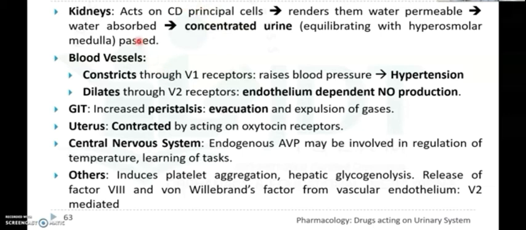So this is a most important question in GPAT: which drug is used in Wilson's disease, and the right answer is dimercaprol. It is also known as British anti-Lewisite, that means BAL. Dimercaprol forms toxic complexes with ferrous (iron) and platinum metals, so it is contraindicated in cases of iron and platinum poisoning.